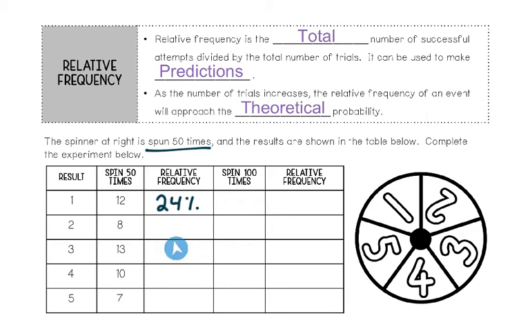So go ahead and fill out the rest of this part of the table where you're finding the relative frequency, and then press play whenever you're ready to check. All right, so here's the relative frequency from this experiment. Remember, this is after the spinner was spun 50 times.